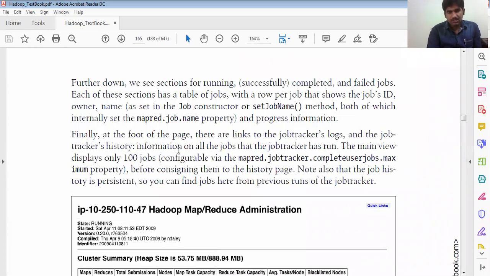The job tracker history shows information about all the jobs the job tracker has run, and the view displays only 10 jobs or 100 jobs. Considering the history page, note that all the job history is persistent, so you can find jobs here from previous runs of the job tracker.